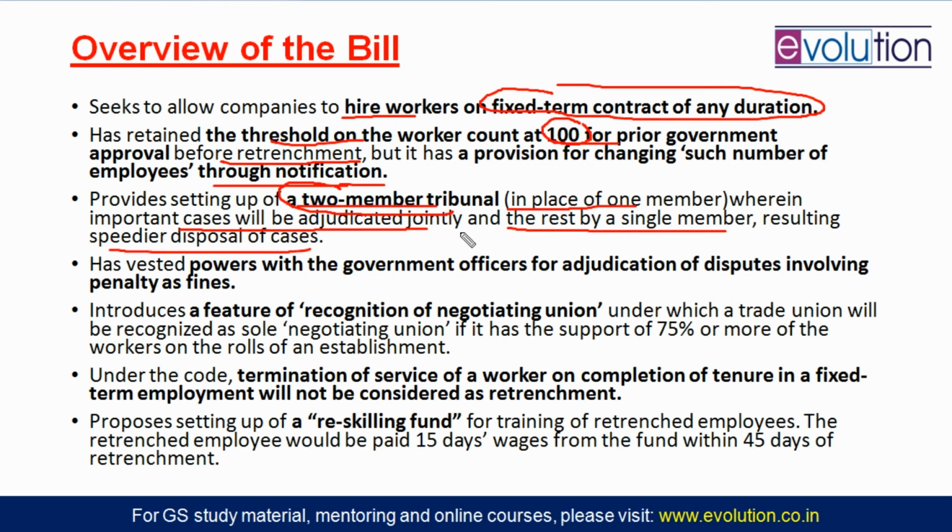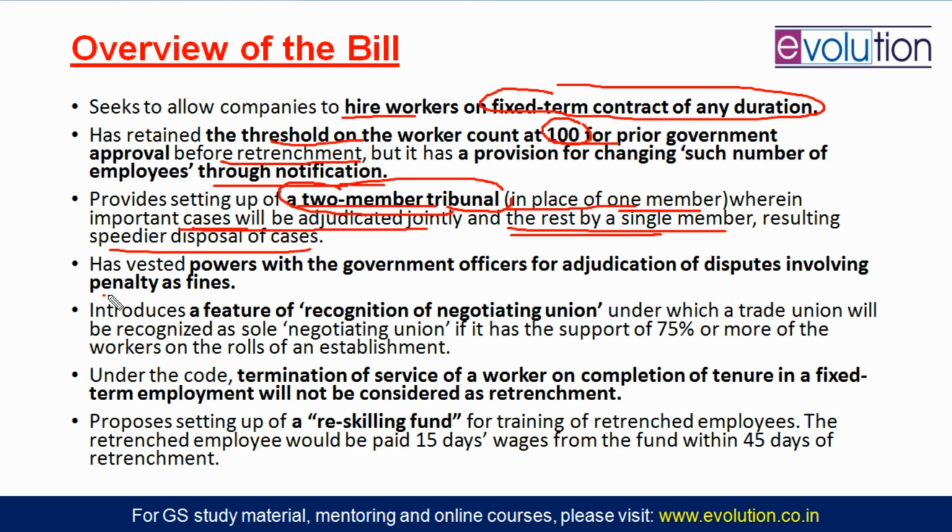You understand that previously the tribunal for settling disputes had only 1 member. Now it says to keep the 1-member tribunal, but also create a 2-member tribunal. This 2-member tribunal will deal with very important cases, and the 1-member tribunal will deal with all the remaining cases which are not very important. That means 2 tribunals now. 1 tribunal has 1 member as previously, and 1 tribunal has 2 members.